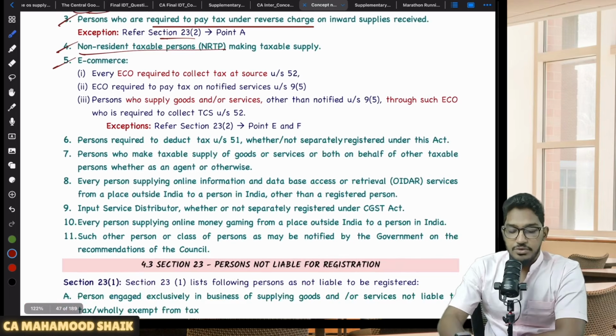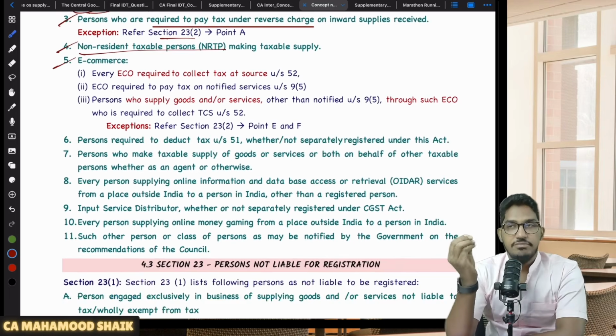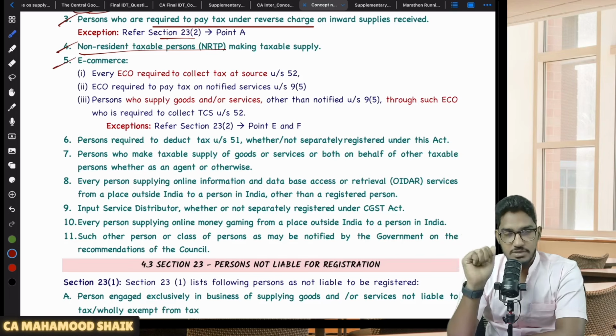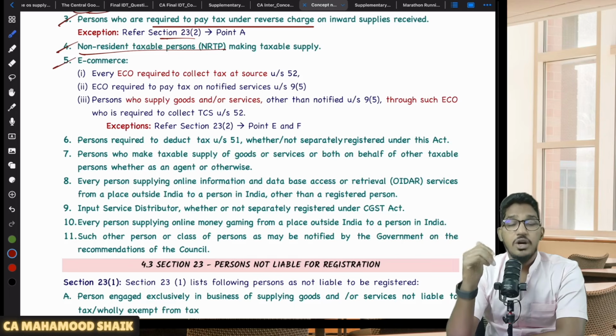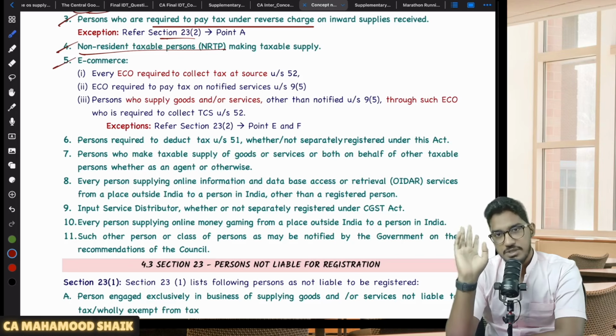Then e-commerce operator. Today in each and every aspect of our life, e-commerce business has become part and parcel of our life. So now e-commerce operators are also liable for compulsory registration. And they have told two kinds of e-commerce operators. Number one, the e-commerce operator who is required to collect TCS under section 52. And the e-commerce operator who is required to pay the GST under section 9 subsection 5. What are these? This we are going to cover in the subsequent chapters. I will just tell you here which kind of e-commerce operators are liable for compulsory registration. But whatever section references I am giving here, we will see in our subsequent chapters.